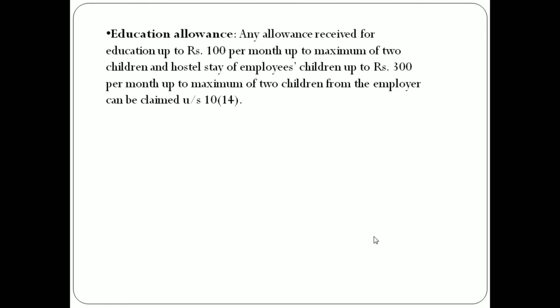If an employee's children are staying in a hostel, they get rupees 300 per month for 2 children, or when they are not hostellers, they can claim deduction for rupees 100 per month up to a maximum of 2 children.